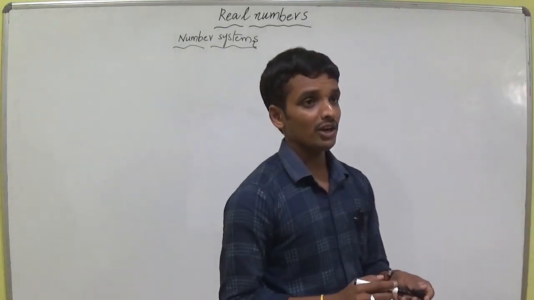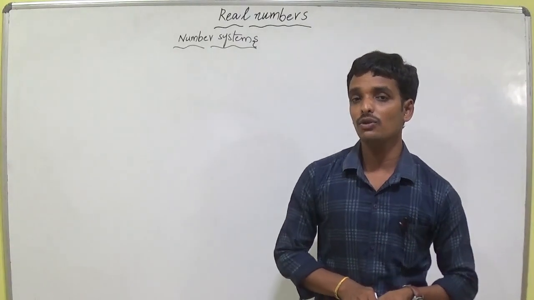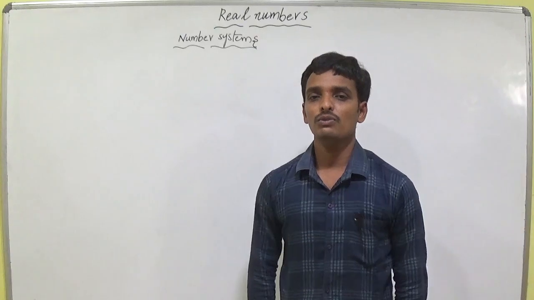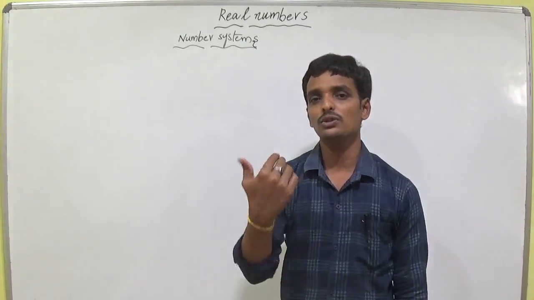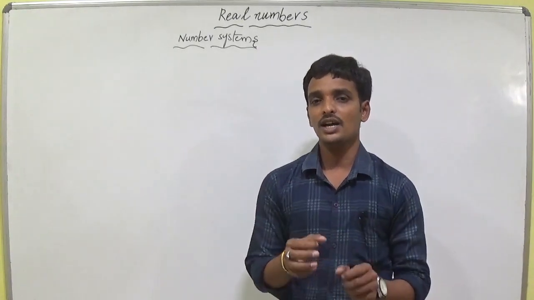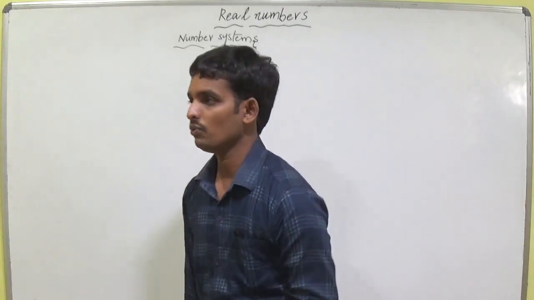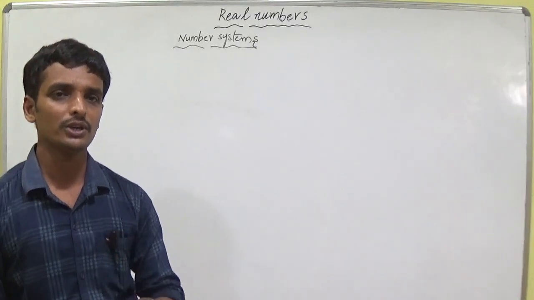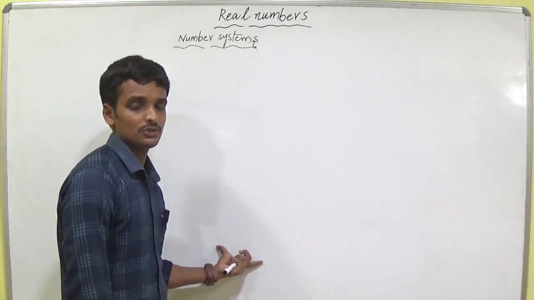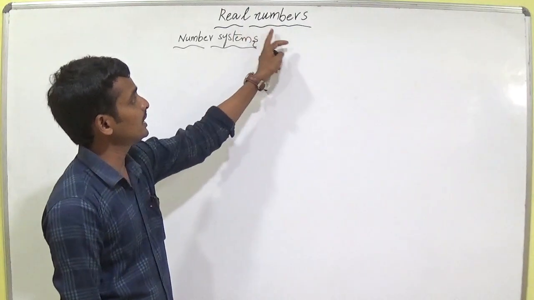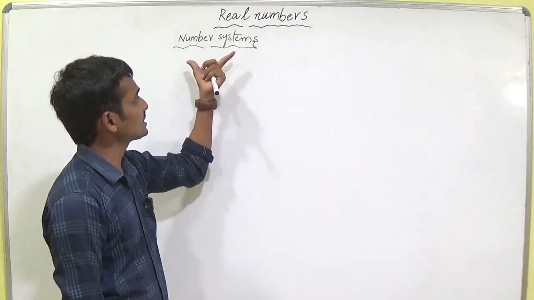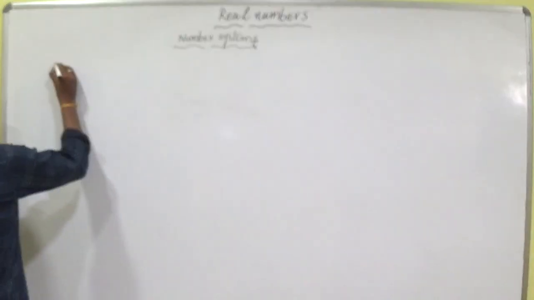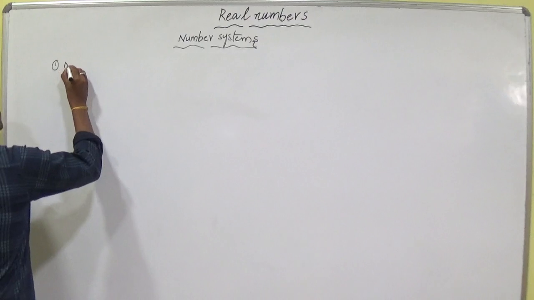Dear students, when you are watching this video, you have to write the notes yourself. In the classroom we explain and give the notes separately, but this is not possible in a video class, so you have to listen to my words. If you feel it is an important point, you can write it down. Keep the heading as real numbers, and the next heading as number systems. The number systems start with the first thing, natural numbers.